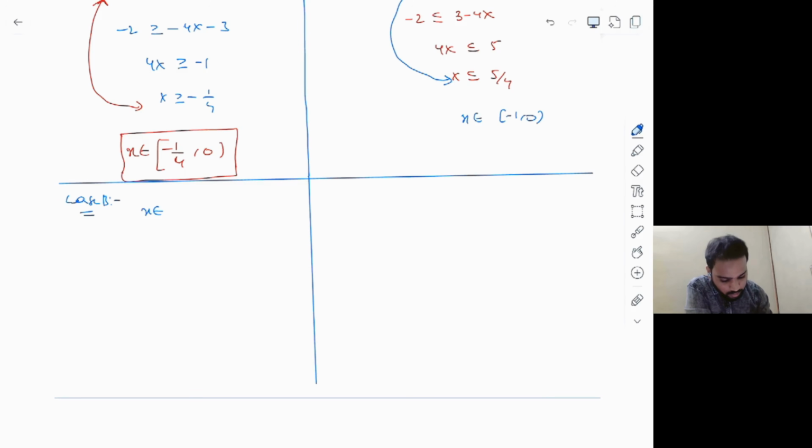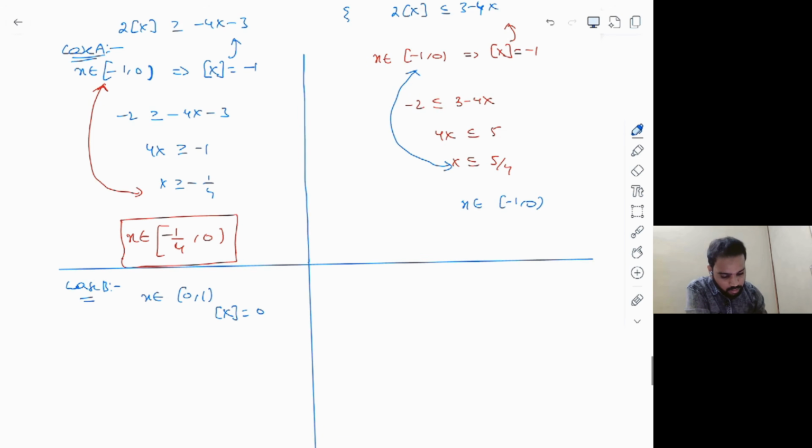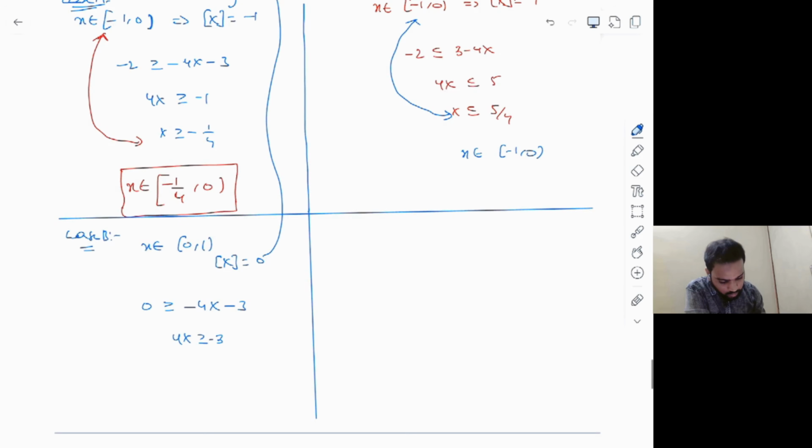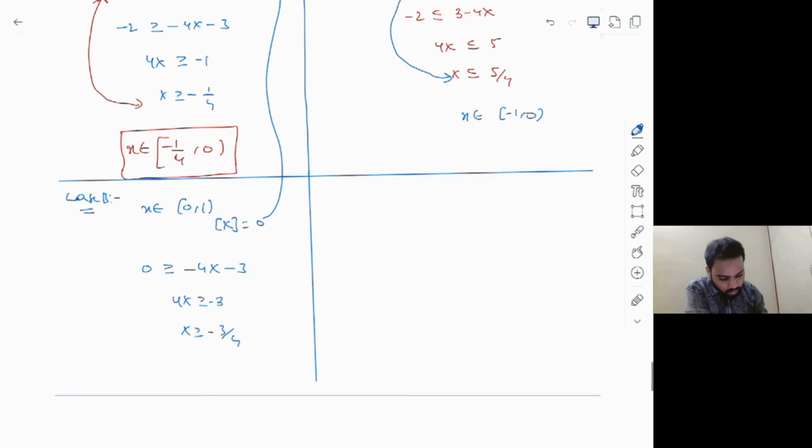Let's take the case B, that is x belongs to closed 0 to open 1. Because in this case, you get step x is equal to 0, right? Let's take step x equal to 0 and substitute it back here. Finally, what we get is 0 greater than or equal to minus 4x minus 3. So we get 4x greater than or equal to minus 3, or else we can say x greater than or equal to minus 3 by 4.